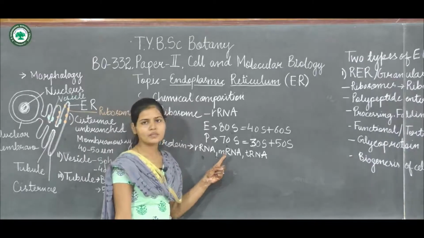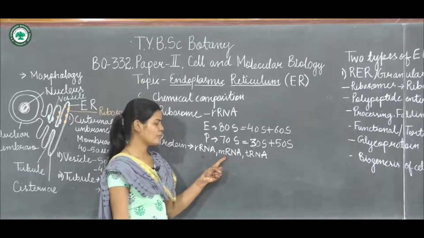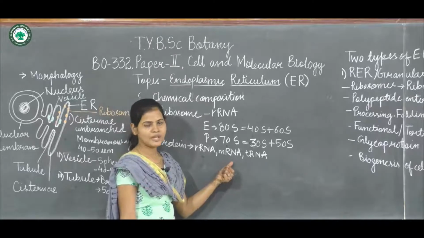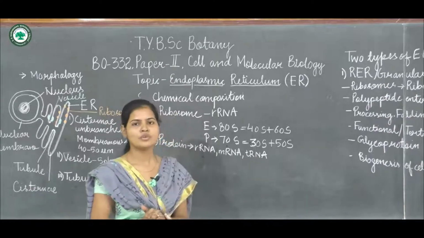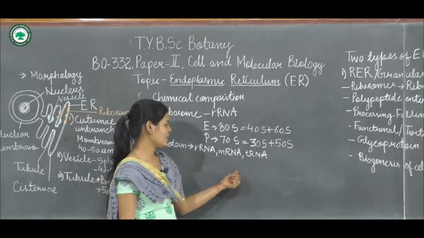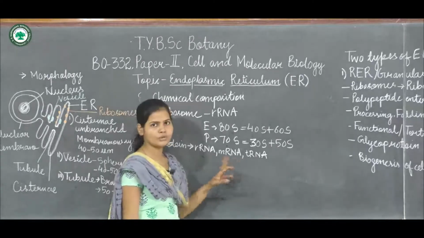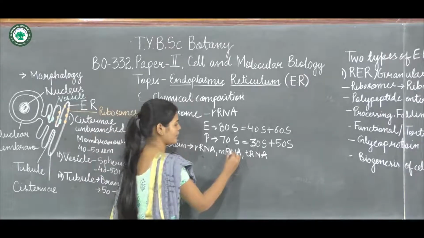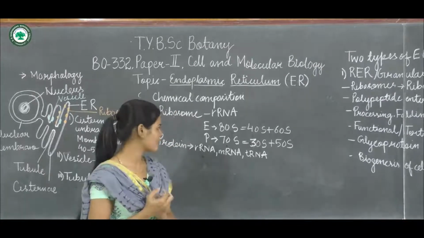This mRNA will be synthesized in the nucleus and transported to the cytoplasm, and is involved in the protein synthesis process. By using the codons which are present on the mRNA, protein synthesis will occur, and the tRNA brings the amino acid to the protein synthesis machinery during the translation process. So these three are important for the protein synthesis process, and they will be present on the endoplasmic reticulum during protein synthesis.